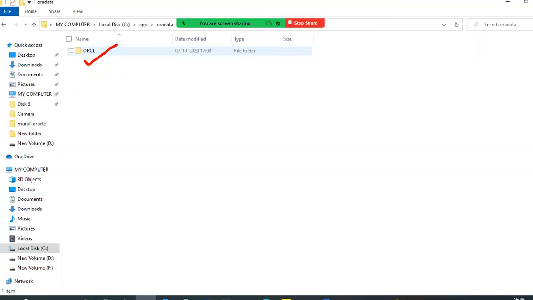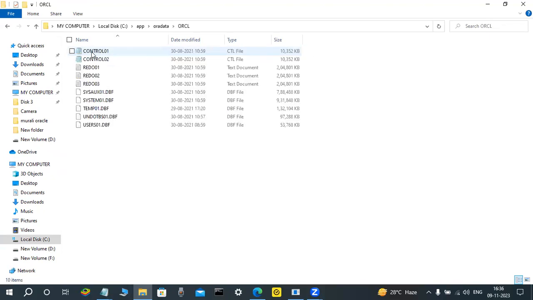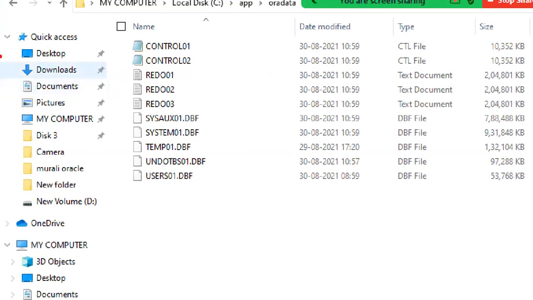In that Oracle folder, in the C drive only, I try to check whether my table, that is my name Murali, is available or not. I'm checking only. Is the Murali table visible or not visible? Everybody slowly observe it here. So many files are there. In this C drive, is the Murali table available or not available? At least is it visible or not visible?